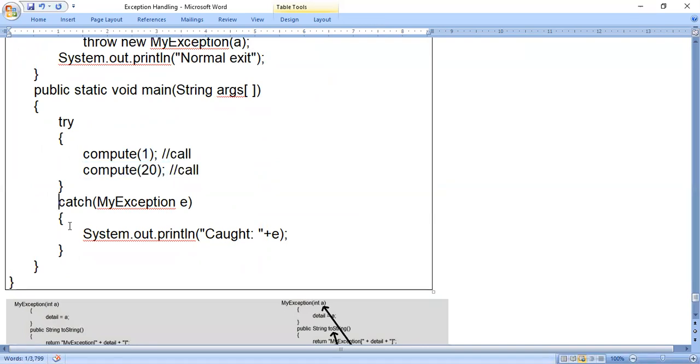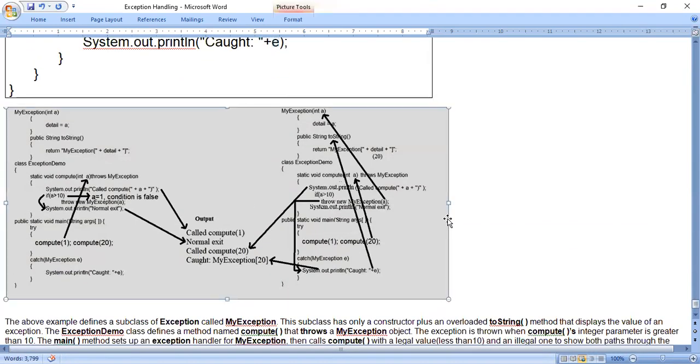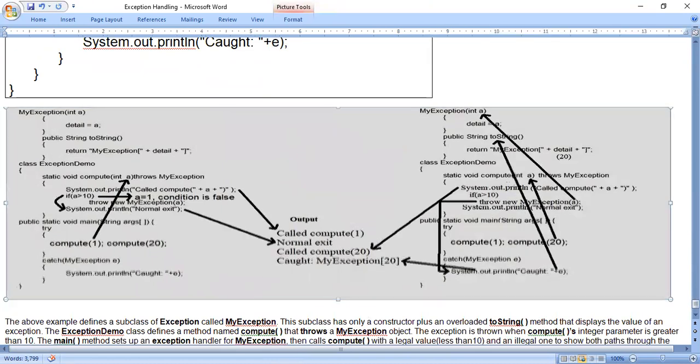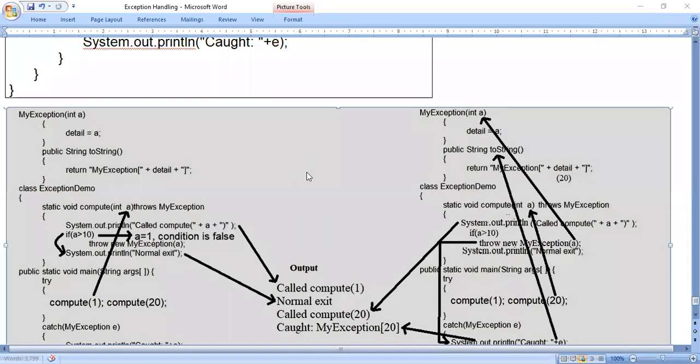And here the catch block is there to display the message. In this catch block, E will not display the inbuilt description, that is java.lang.ArithmeticException, java.lang.IllegalAccessException, java.lang.ArrayIndexOutOfBoundsException. Those messages it will not display. We will see what message it will display. So this is the diagram, and we will discuss this diagram in detail. See here.